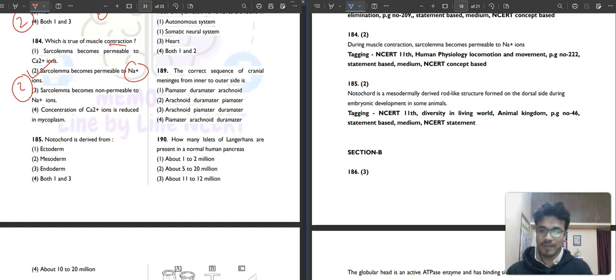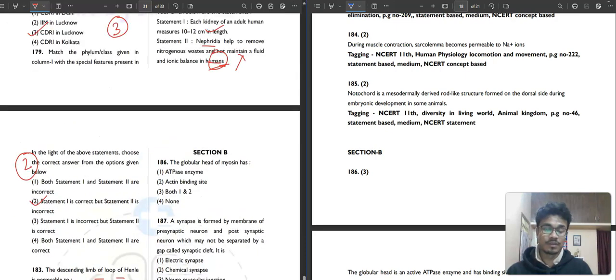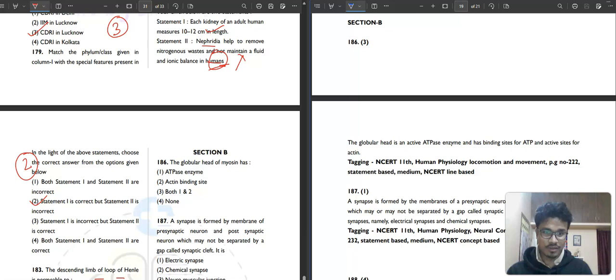Then question number 185. Notochord is derived from where? Ectoderm, mesoderm, endoderm, or both 1 and 3. This question can come in 2025. If any good question will come from your animal kingdom chapter, then this is a very high chance. So the second option will be your correct answer. This can also relate to the tissue chapter. If they don't put any questions from the tissue chapter, that means from the structural organization in animals chapter, they will put this kind of question, which are interrelated.